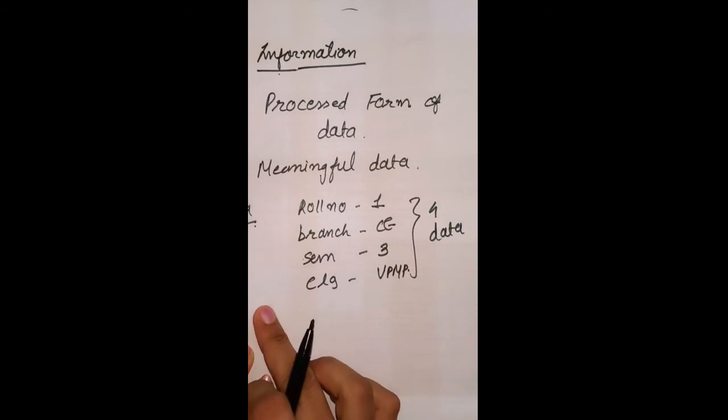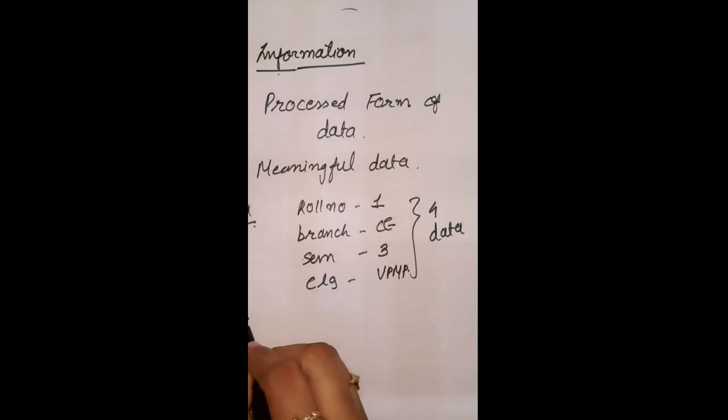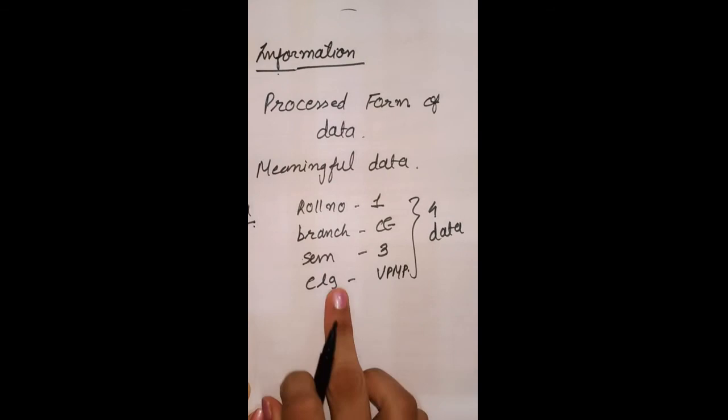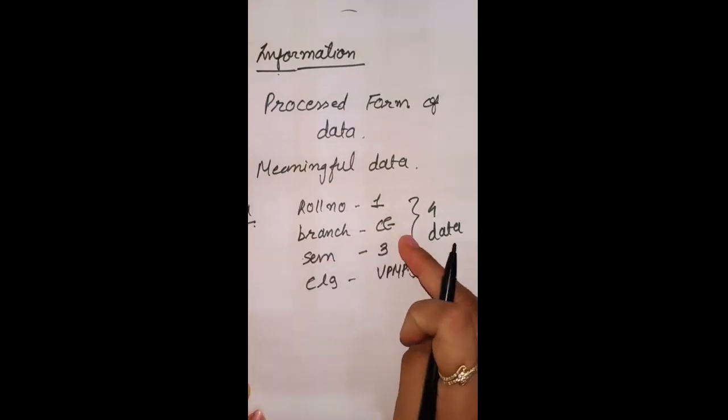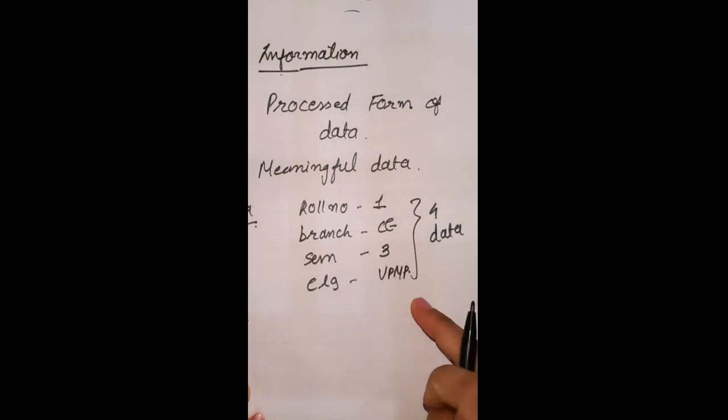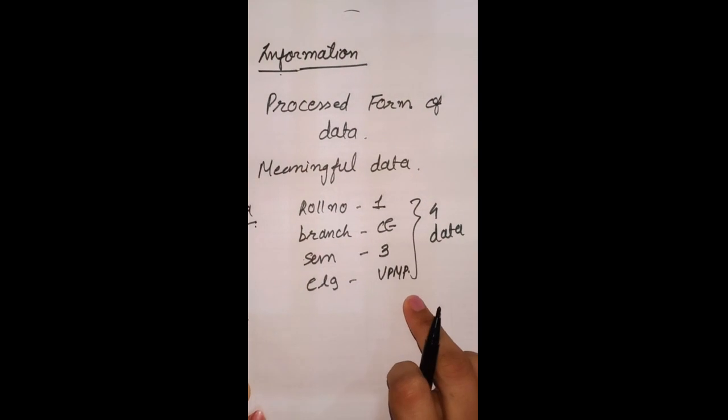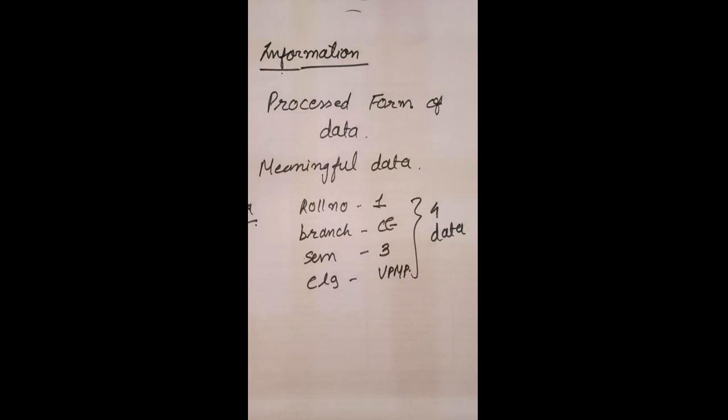Now if I want to form information from this, then what happens is, I am having 1 student whose roll number is 1, computer branch, 3rd semester, from VPMP college. Okay, so this is all about information and data. Information and data are very useful terms in DBMS.